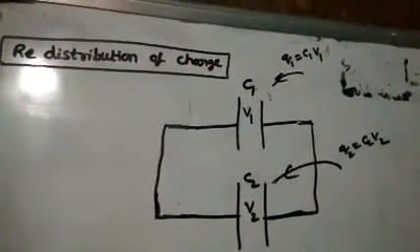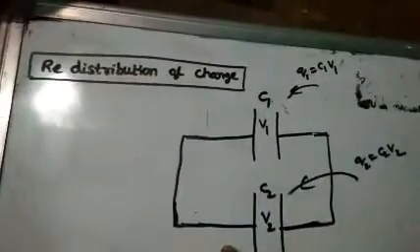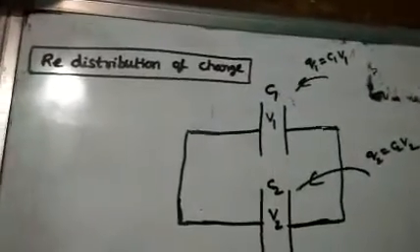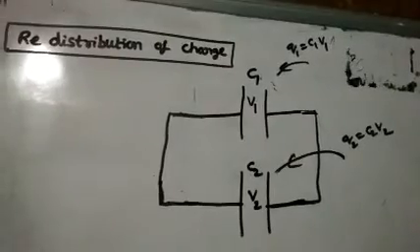Then what is happening? From here some charge is there, here some charge is there, charge is not same. Generally charge flows from high potential to low potential. Remember this sentence.